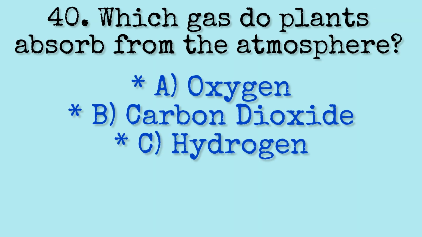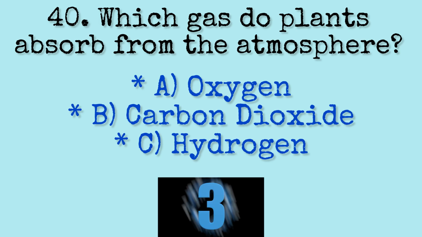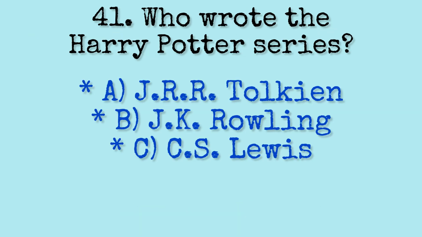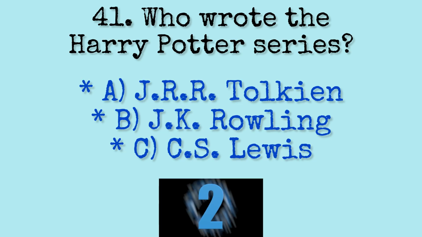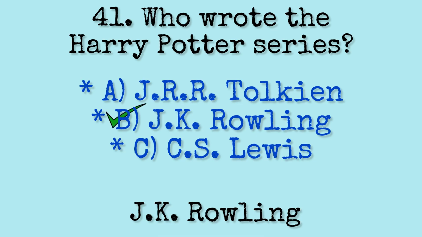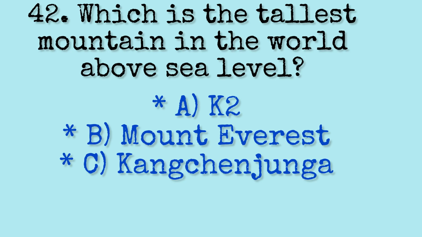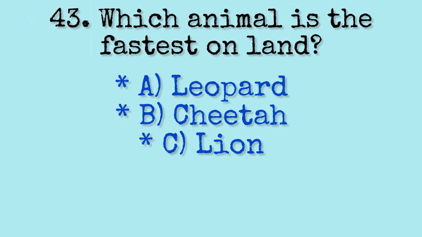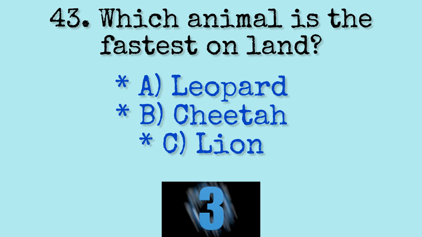Mariana Trench. Question 40. Which gas do plants absorb from the atmosphere? Carbon dioxide. Question 41. Who wrote the Harry Potter series? J.K. Rowling. Question 42. Which is the tallest mountain in the world above sea level? Mount Everest. Question 43. Which animal is the fastest on land?